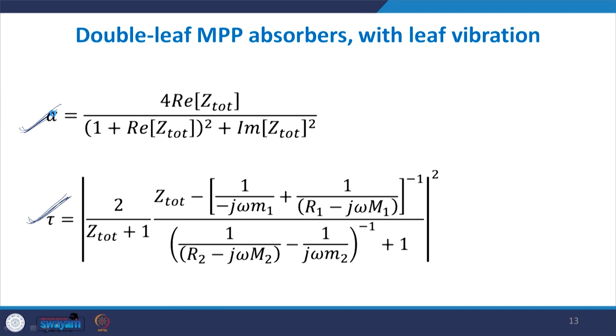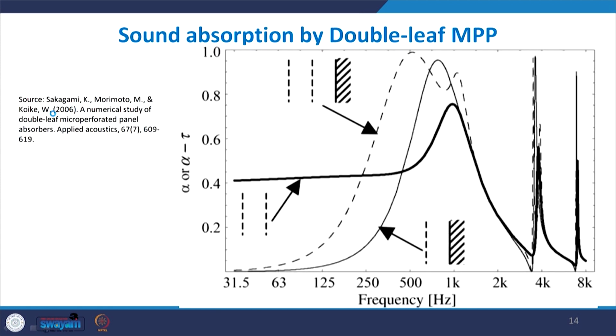So when you get alpha and tau, you have found alpha and tau when there is no leaf vibration, and you have also found alpha and tau when there is leaf vibration. Then you can plot alpha and tau with respect to frequency. So let us directly give you the effect of adding this double leaf.